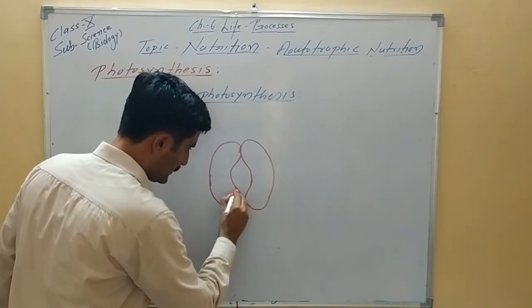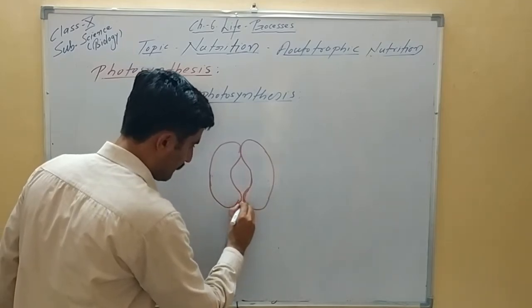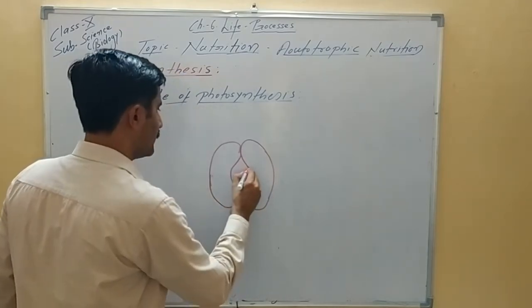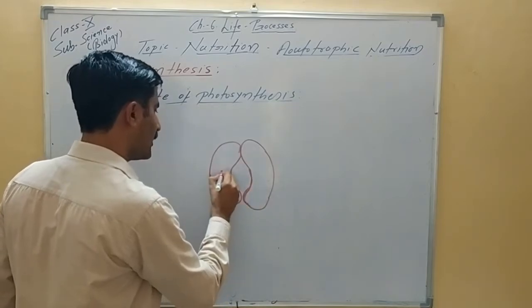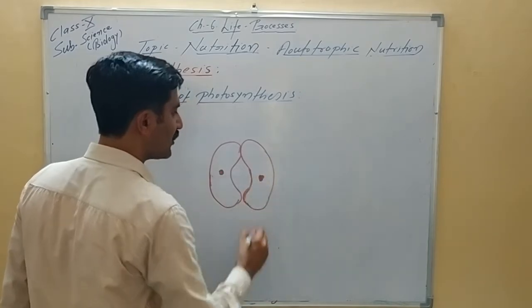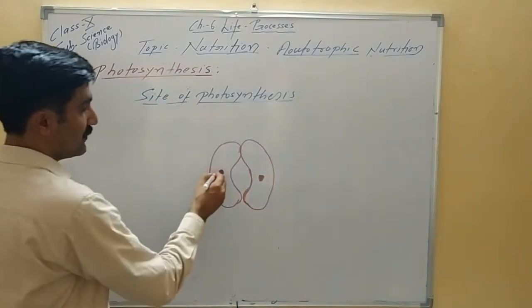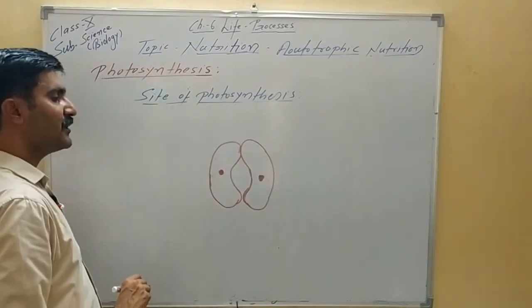These bean shaped cells are called guard cells. All of you know these guard cells are modified epidermal cells.